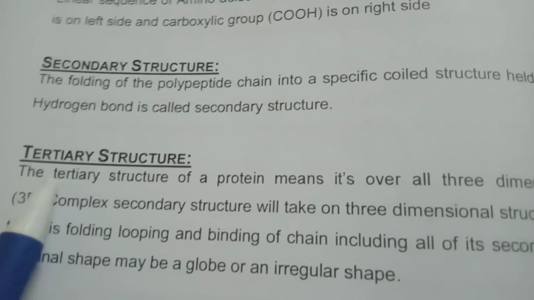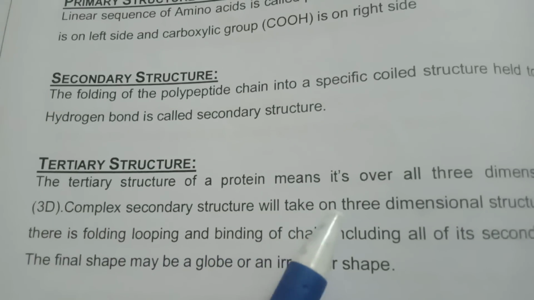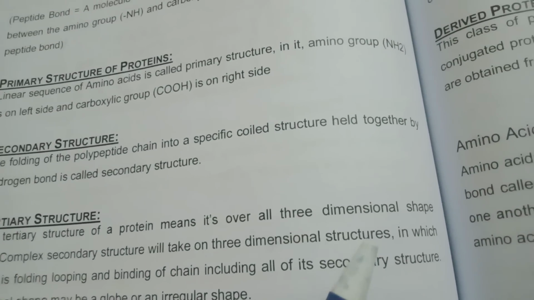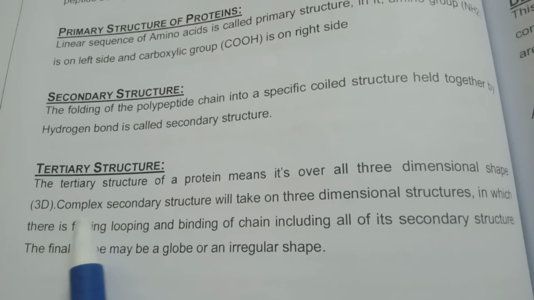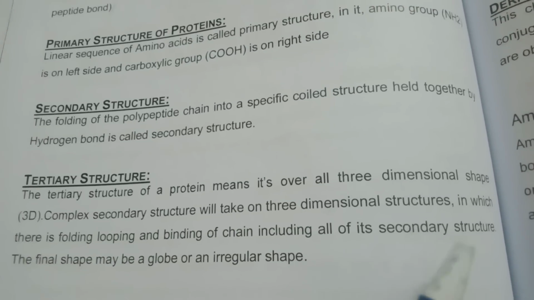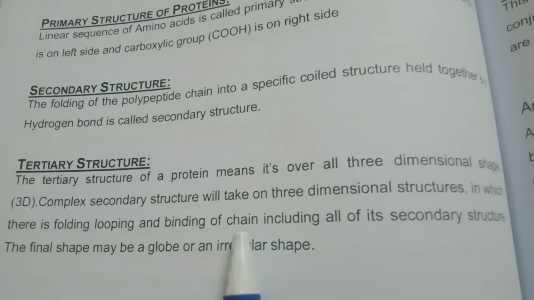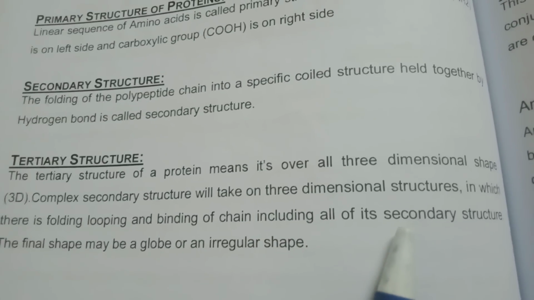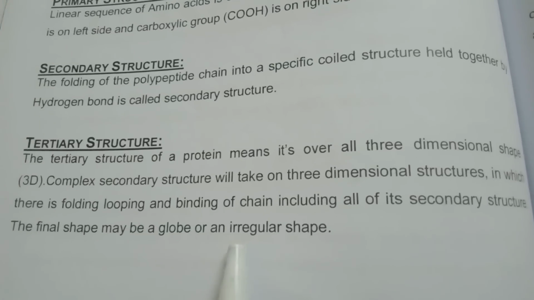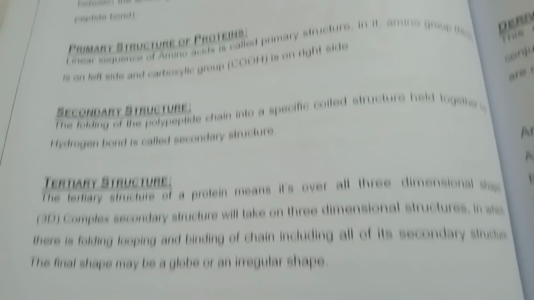Tertiary structure. The tertiary structure of a protein means its overall three-dimensional shape. The complex secondary structure will take on a three-dimensional structure in which there is folding, looping, and binding of the chain, including all of its secondary structure. The final shape may be a globe or an irregular shape.